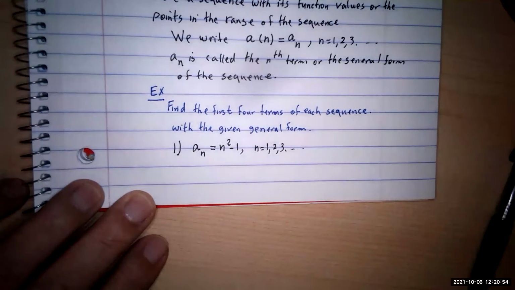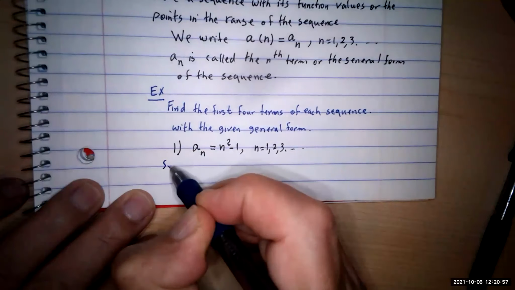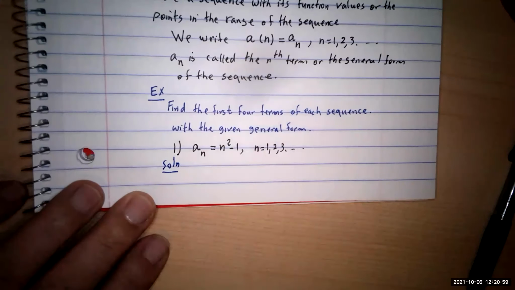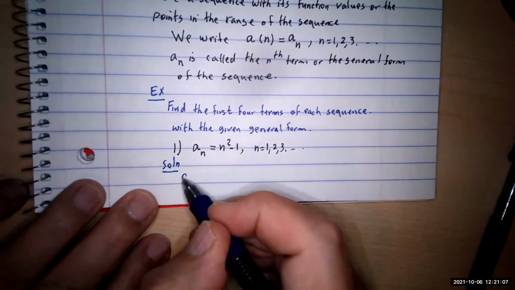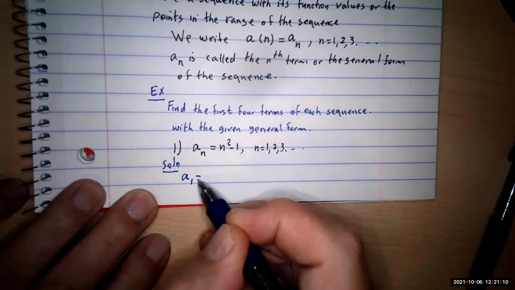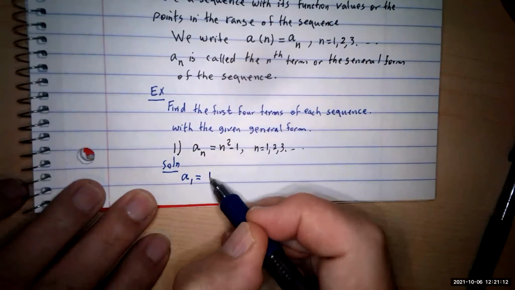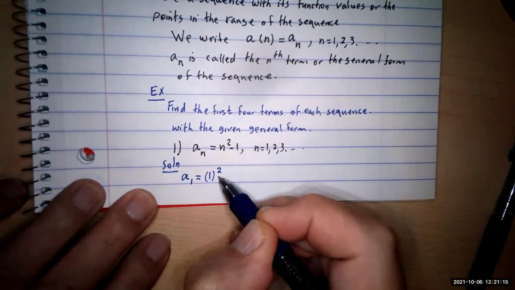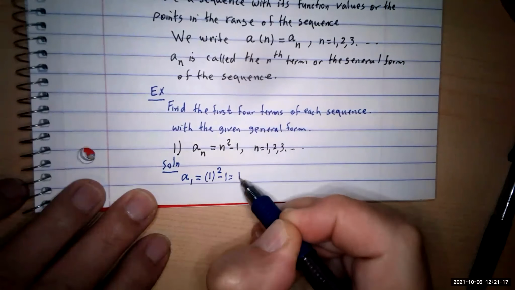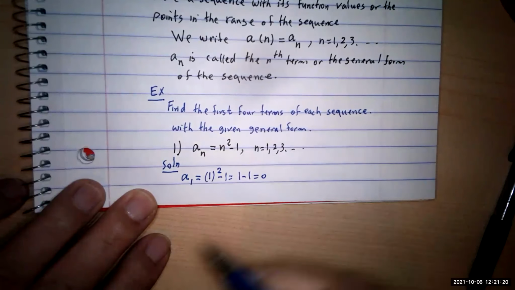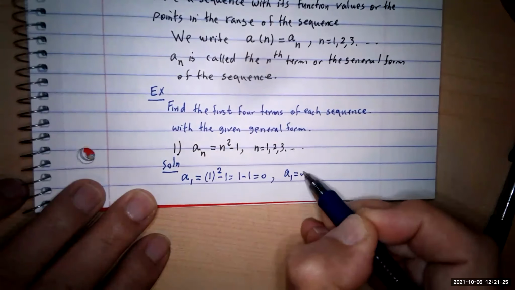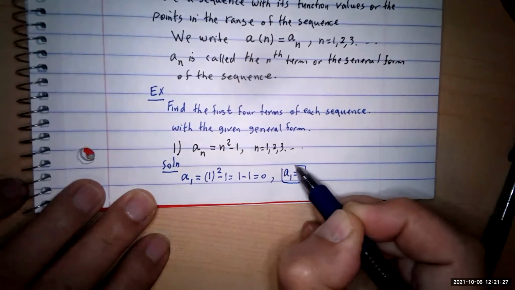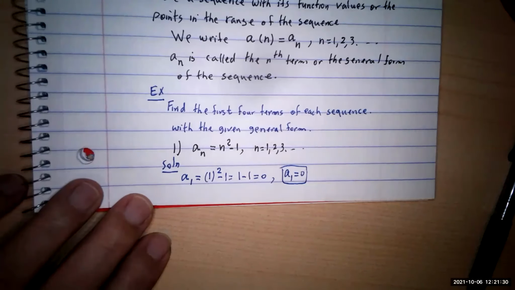Okay, so the solution: you start with A1. Everywhere, you replace the n by 1. So A sub 1 equals 1 squared minus 1, which is 1 minus 1. The result would be 0. So the first term of your sequence is equal to 0. That's A1. Any question?